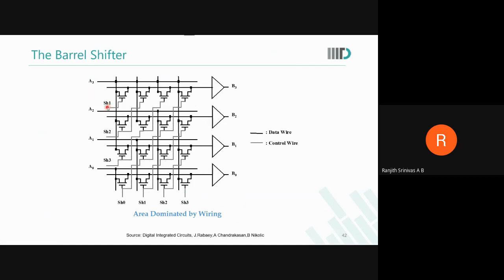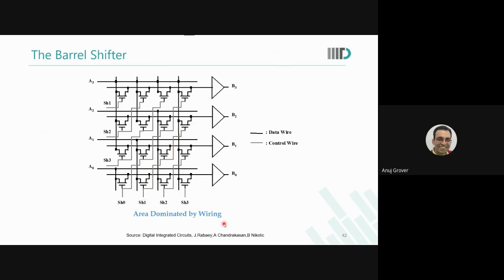If shift 1 is active, then A3 will be B3. A0 will be? Shift 1 is already present here, and this is once again connected to A3, which is going to B2. This part, sir. Yes. Let us look from the bottom once.